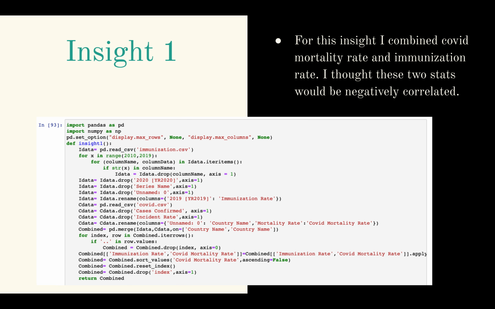But in the code, you can see where I iterated through 2010 and 2019, and I deleted all of the columns except for the 2019 data. I dropped a bunch more columns, and I merged the COVID mortality rate and the immunization rate data.